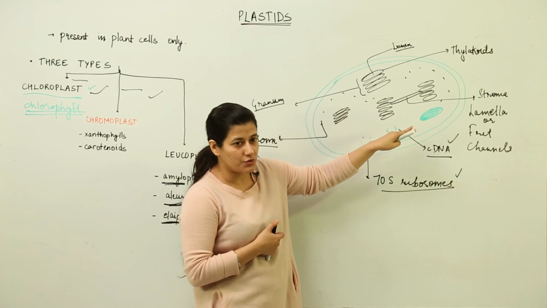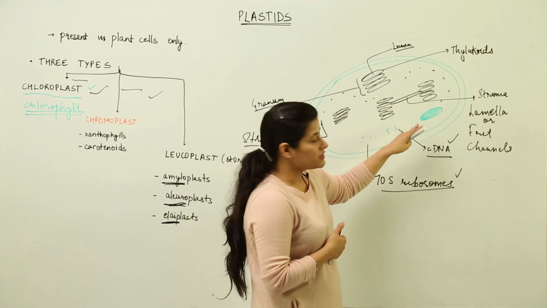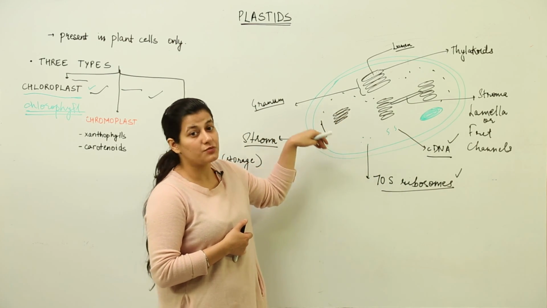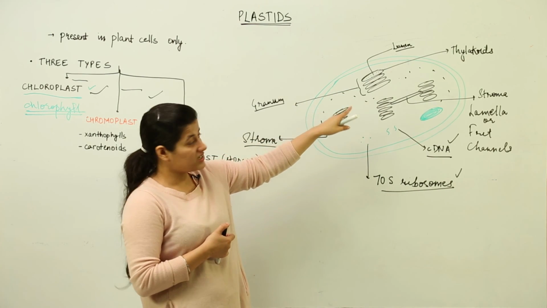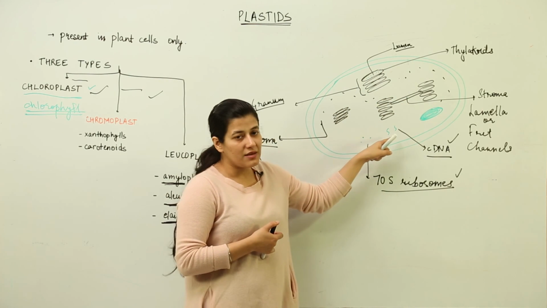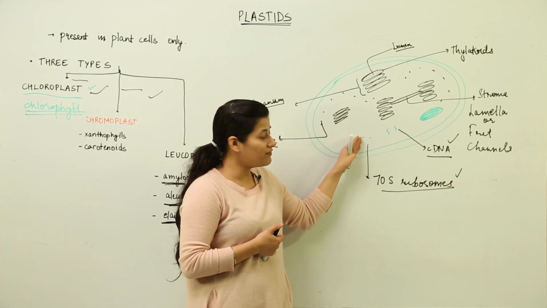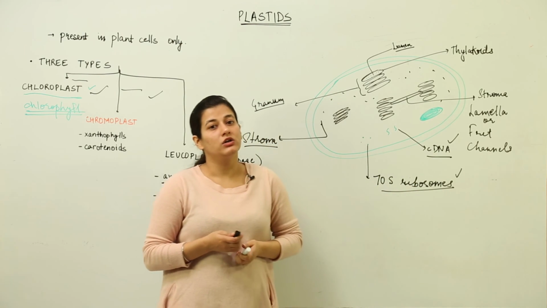These grana are connected to each other by a lamellar structure known as stroma lamellae. There are a few starch granules which are the result of the light harvesting done by the chlorophyll pigment that is present inside the thylakoids, and the semi-autonomous nature of the chloroplast can be attributed to the 70S ribosomes and the cDNA which is present inside the chloroplast.